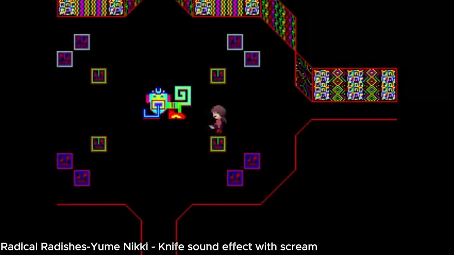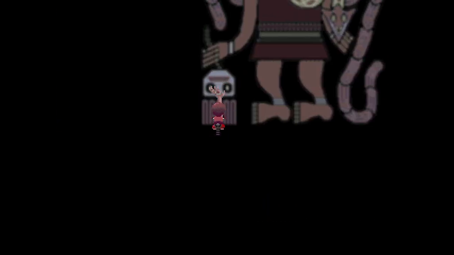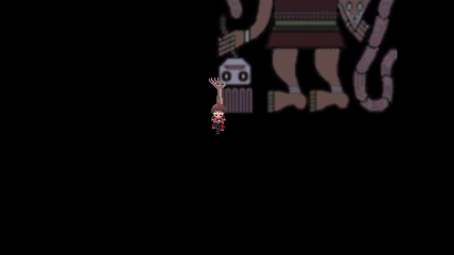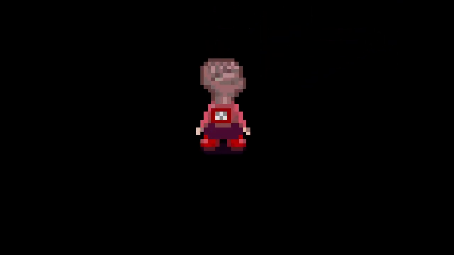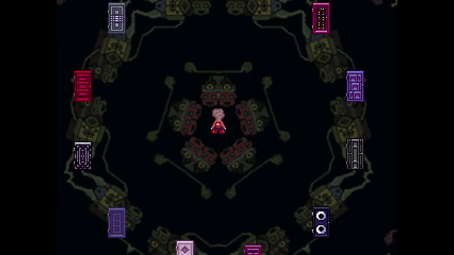In the dark world, we can find the knife effect. It offers a lot of interactions with the creatures in the game, but I'm not going to talk about them in this video. By going through the eyeball world and interacting with Metamod, a sort of hand with an eye, we can obtain its effect, which allows us to come back to the Nexus from anywhere, even from the Toraningen's dead end.